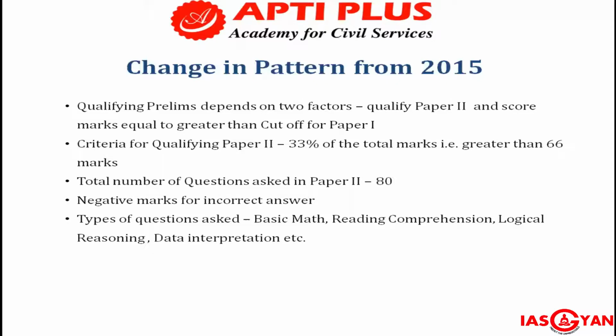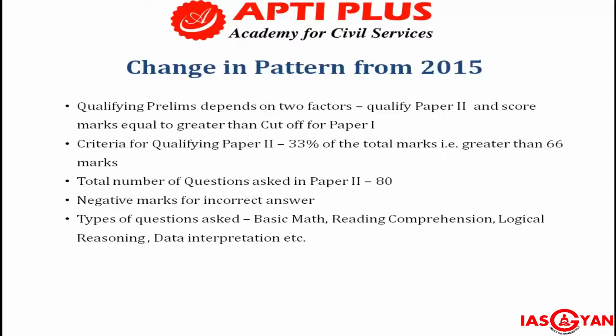And the criteria for qualifying paper two is 33% of the total marks, that is 200 marks, which is equal to or greater than 66 marks. The total number of questions asked in paper two is 80. So each question is of 2.5 marks, so 200 marks. And there is a negative marking of one third of the question's marks for every incorrect answer.